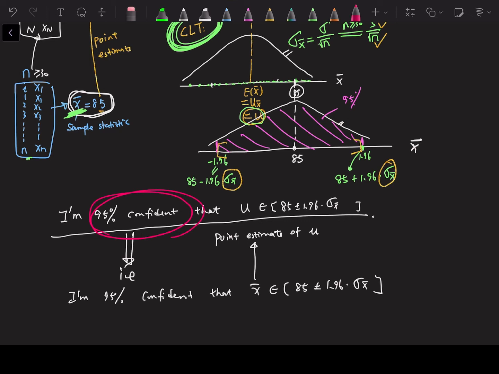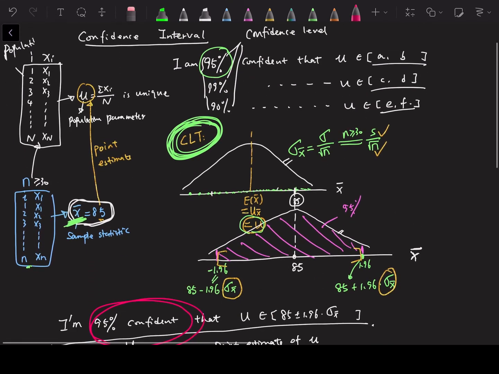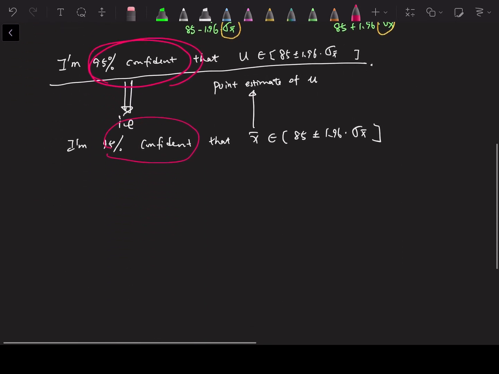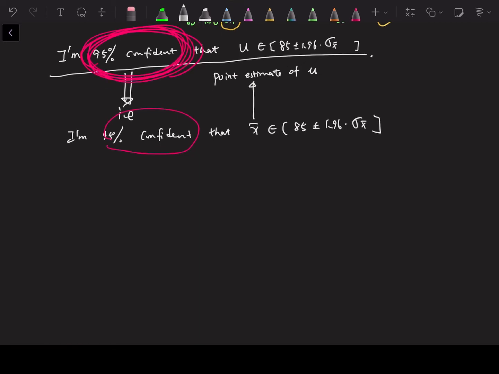What do you mean by 95% confident, or 99% confident, or 90% confident? To understand this, we just need to understand this graph.